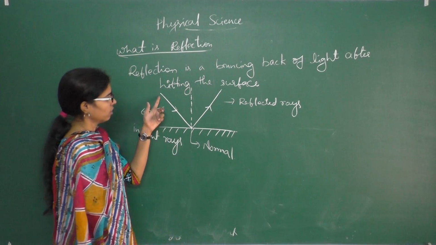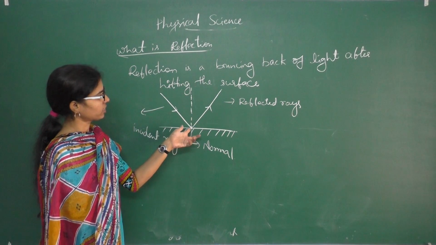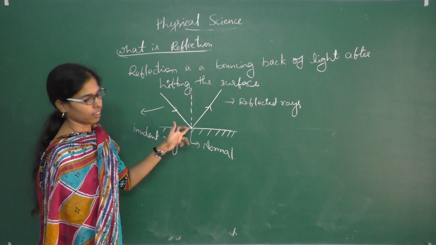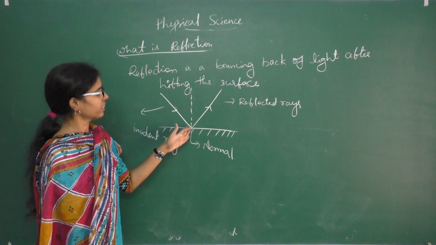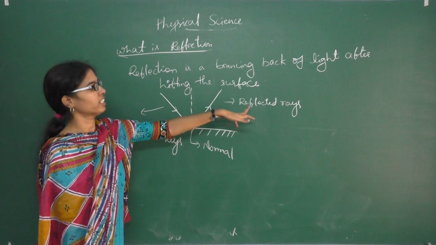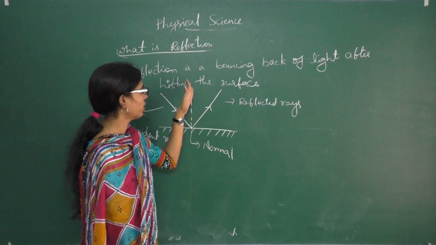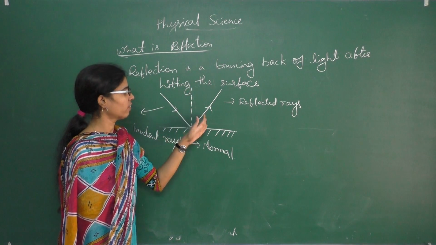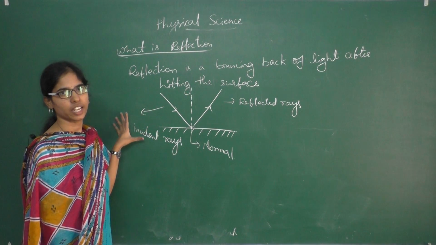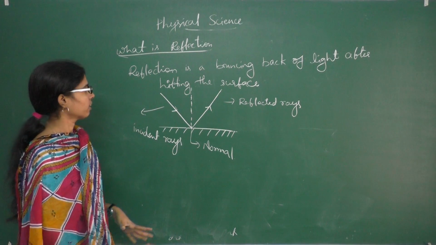So, here the light ray hits the surface and bounces back. Whatever ray hits the surface is called the incident ray, and whatever ray is reflected back is called the reflected ray. If we draw one line between the incident and reflected rays, this is called the normal line. So in this way reflection takes place in a mirror.